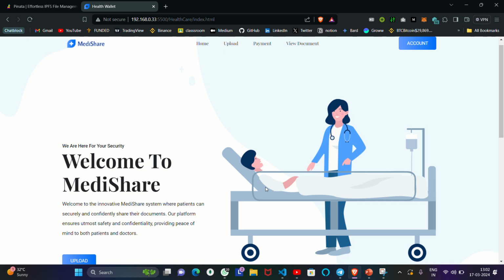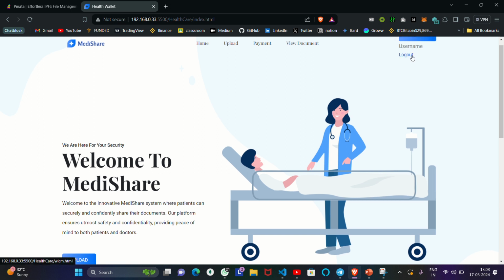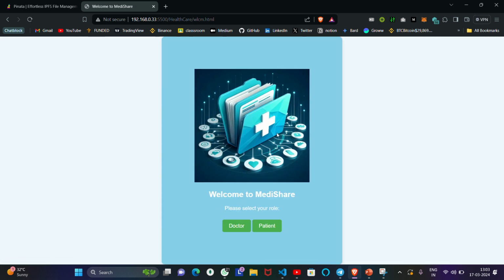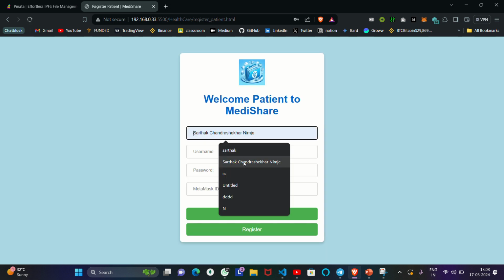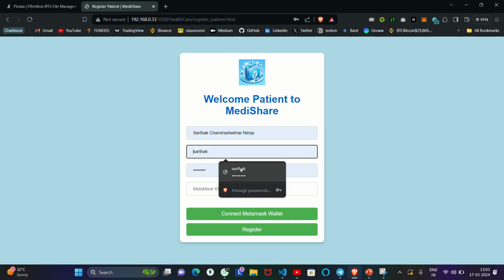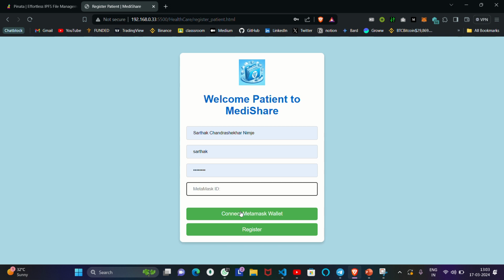So going towards our application, the name of the application is Medishare, and Medishare is a decentralized, blockchain based platform to share medical records securely. If the user is new here, first of all our system will ask whether he is a patient or doctor. If he is a patient, then he will register here, like I will register here for example, and I will give him a MetaMask wallet.